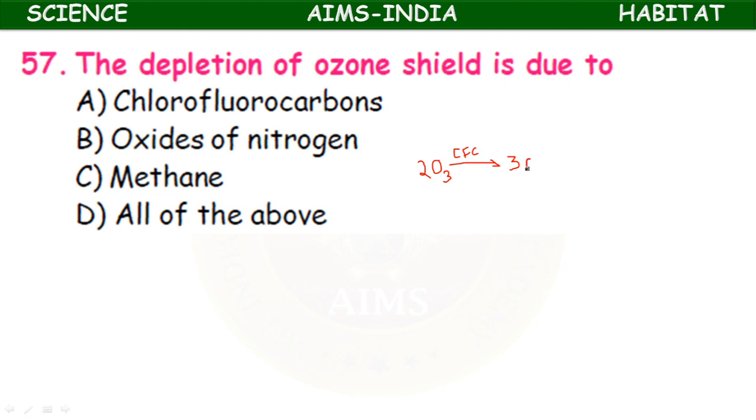This is called ozone depletion. How is ozone formed then? Opposite. In the presence of ultraviolet light of sunlight, UV radiation, oxygen forms ozone. But in the presence of CFCs, the ozone is converted to oxygen. This is called ozone depletion.